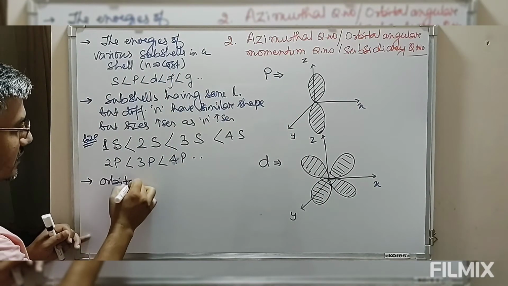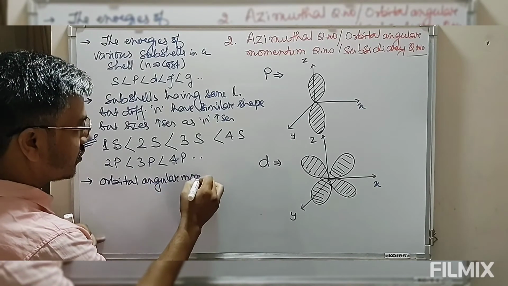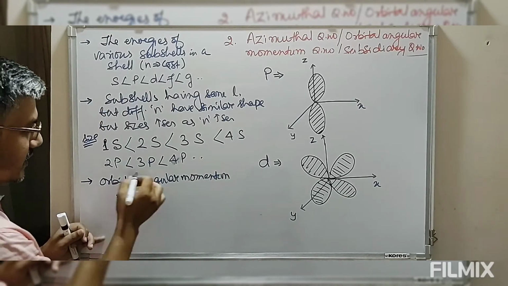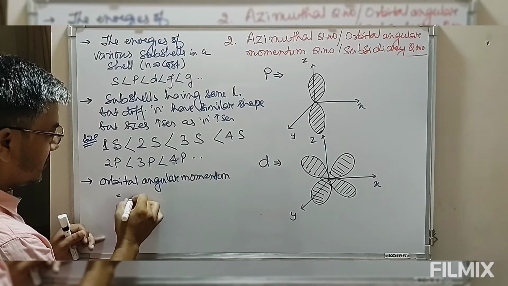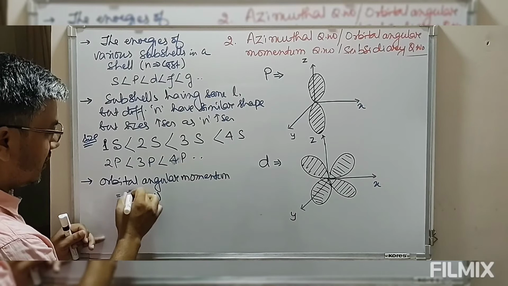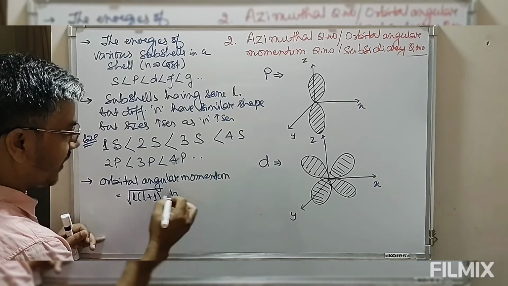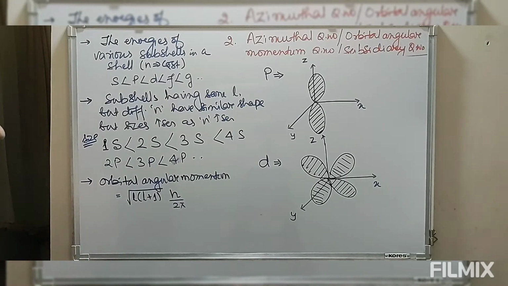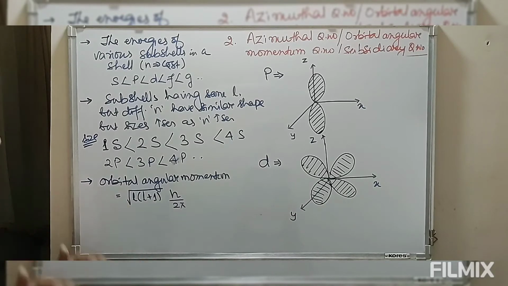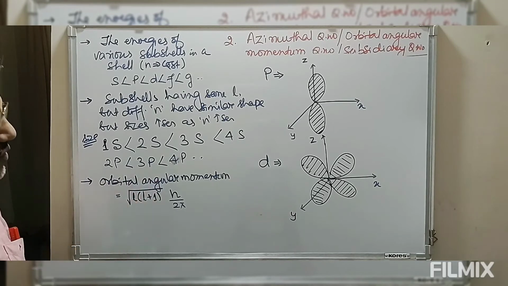So the orbital angular momentum of an electron is given as root of l(l+1) into h by 2 pi. So the orbital angular momentum of the electron can be defined once we have the value of l.